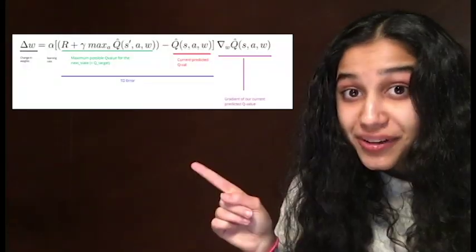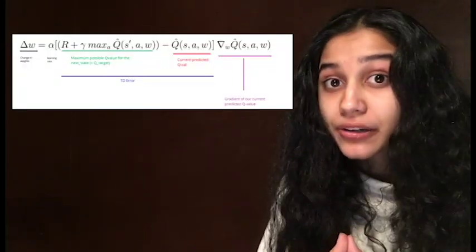So we're able to calculate the error by taking the difference between the Q target, which is the maximum possible value of the next state, and the Q value, which is our current prediction of the value of the next state. This right here is the equation for the error, which subtracts the predicted Q value from the Q target. The error or loss function is then backpropagated through the artificial neural network, updating the weights so that the neural network can have a higher accuracy in outputting Q values that result in the agent gaining a positive reward from the environment.